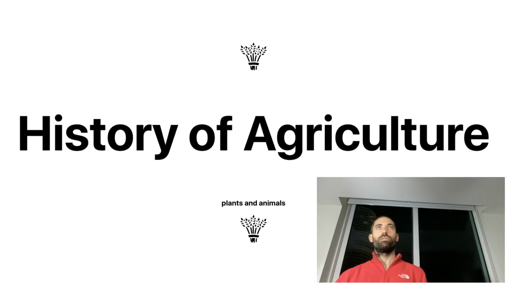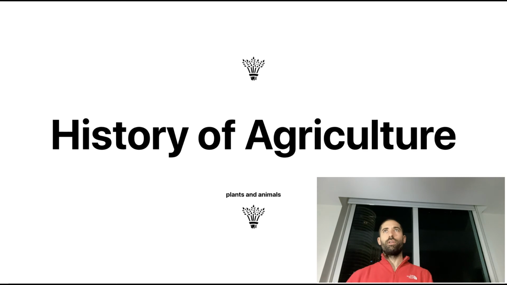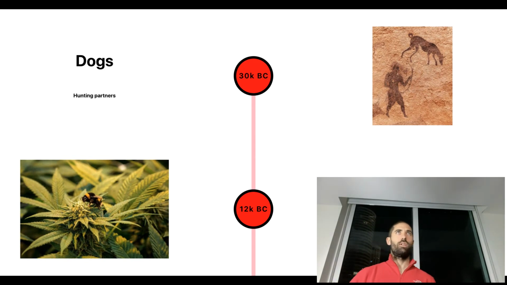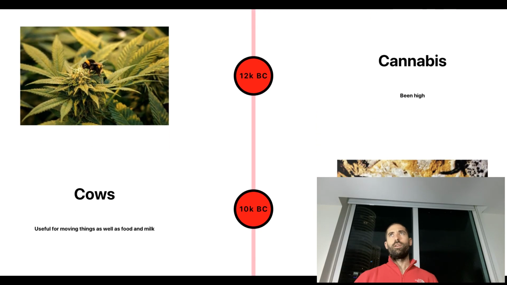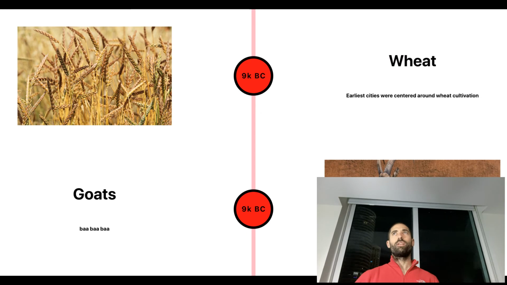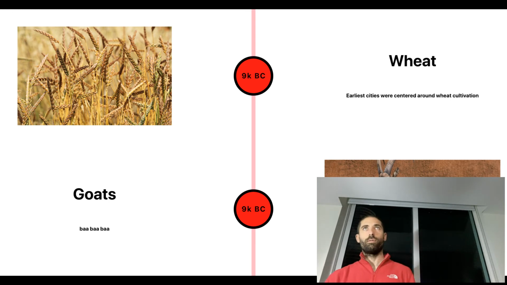Here is a little storyline showing the history of agricultural production. Humans first domesticated dogs about 30,000 years ago. And we've been smoking weed for about 15,000 years. We domesticated cows about 12,000 years ago. Then about 10,000 years ago, we domesticated wheat. Supposedly, the earliest cities were formed around wheat cultivation. The first towns and cities formed around the bread wheat industry.